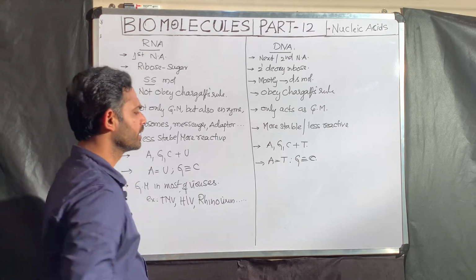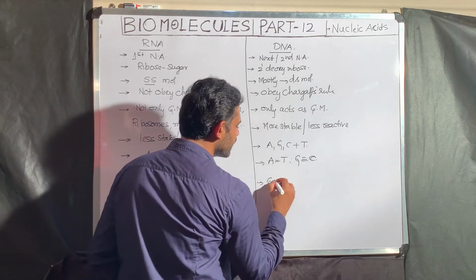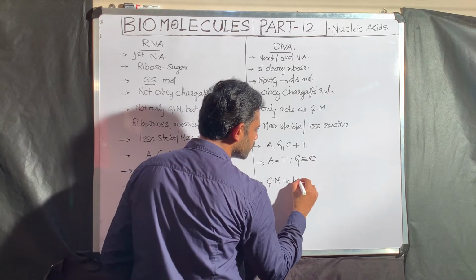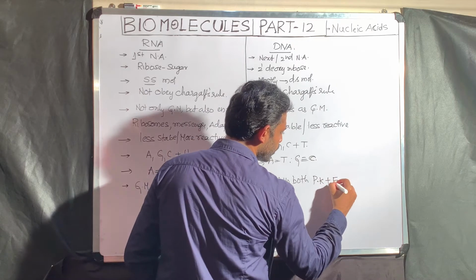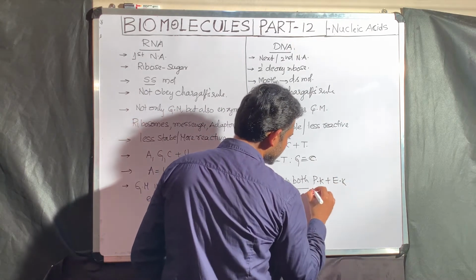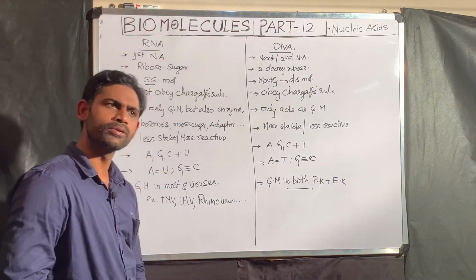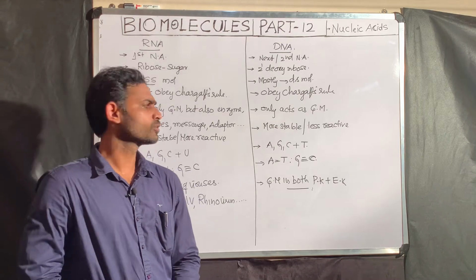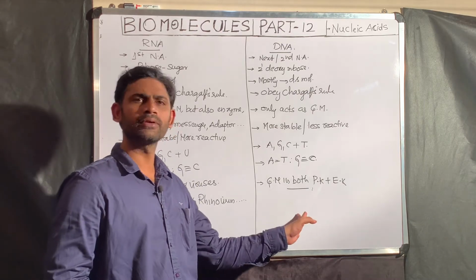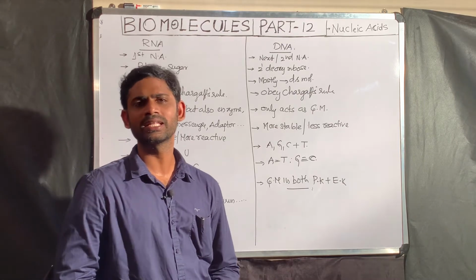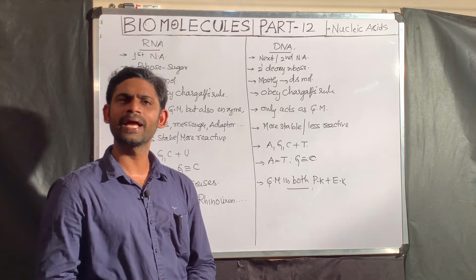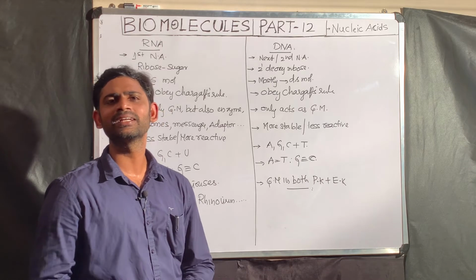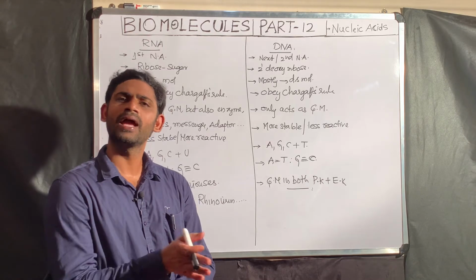Now comes DNA. DNA is a genetic material in both prokaryotes and eukaryotes. But prokaryotes means which organism? Monera, that is bacteria. Eukaryote means what? Protista, fungi, plantae, animalia. Indirectly meaning, Monera to animalia.